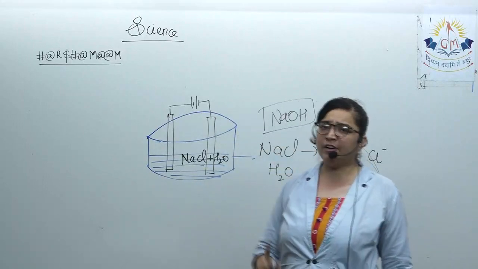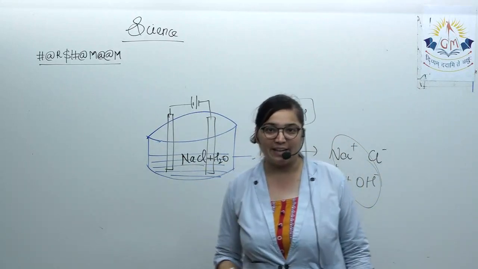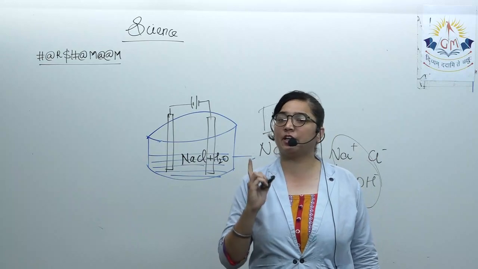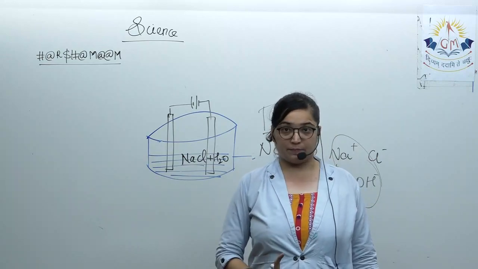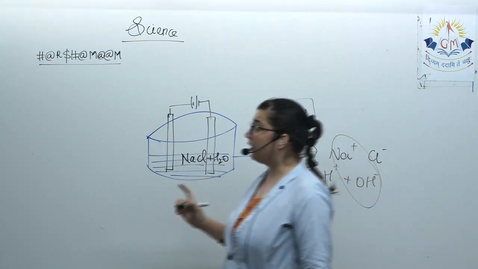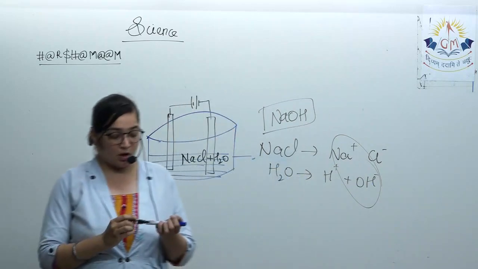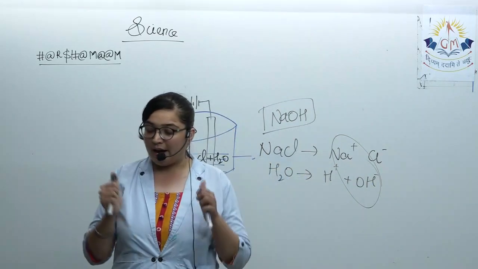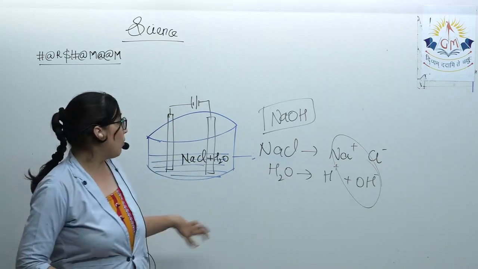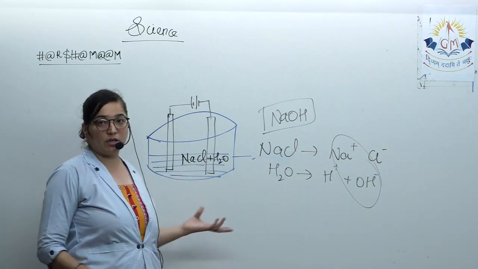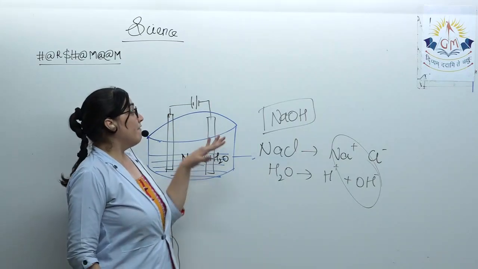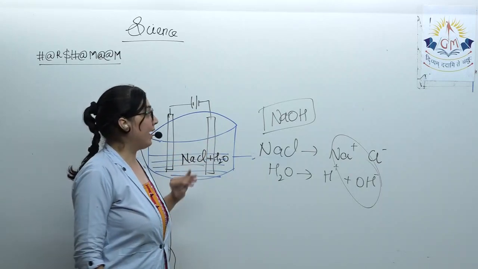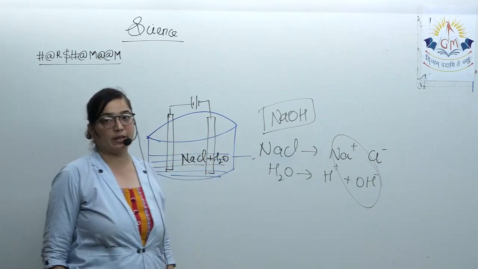Whenever we do electrolysis of brine, which is a 20% salt solution, meaning whenever in the water 20% of salt is mixed, then we get the salt brine solution. When electrolysis of brine is done, we get this product.